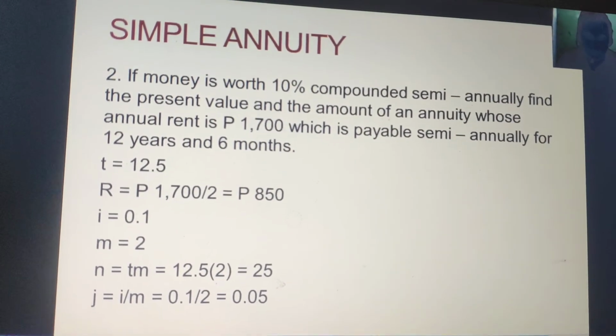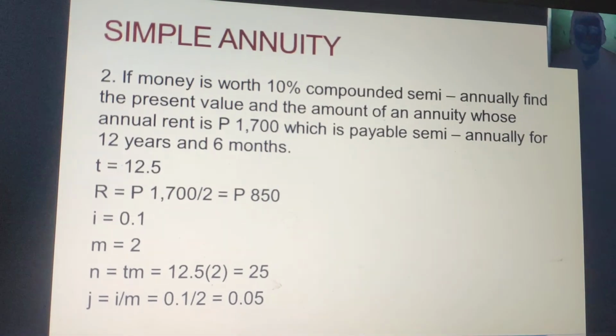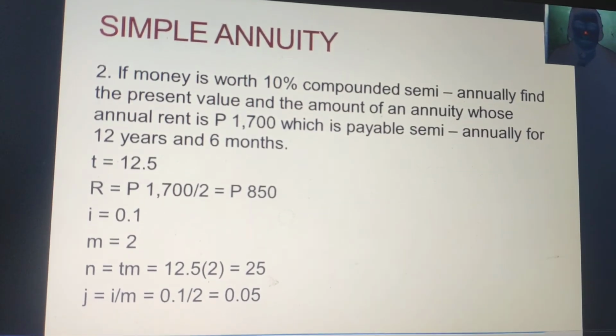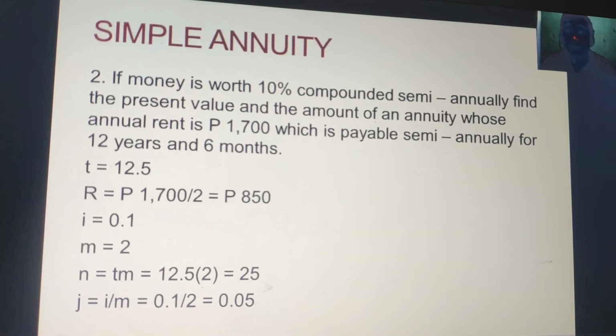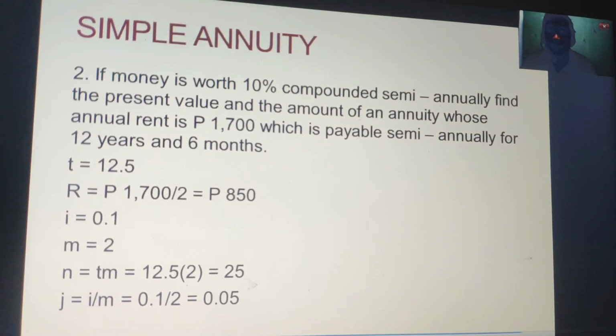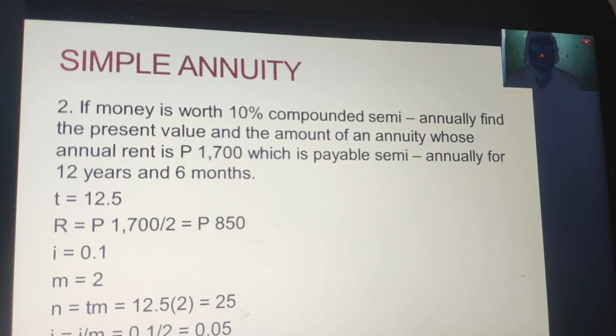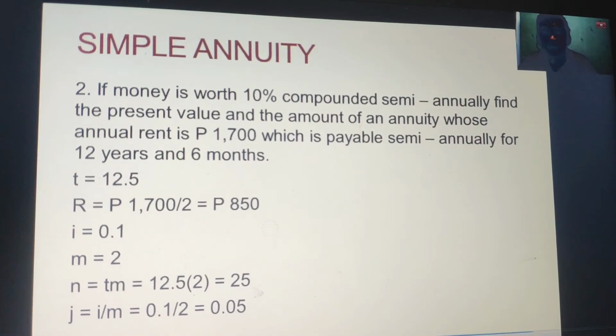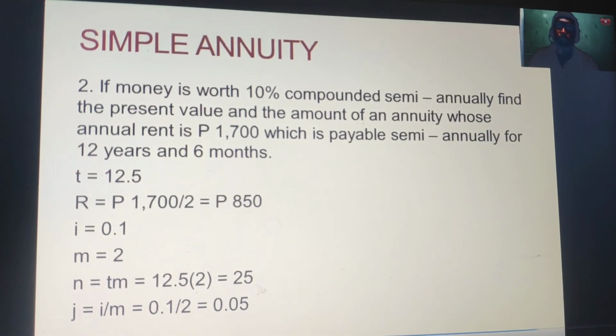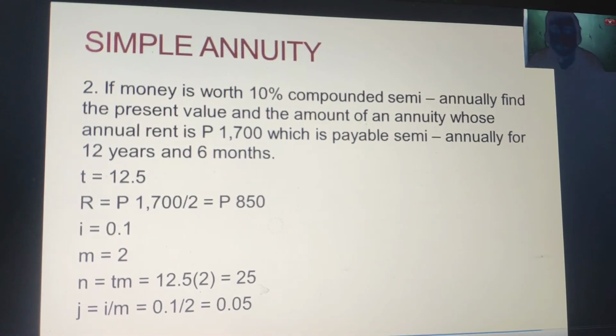So first things first, let's get the details of the problem. First, we have the time at 12.5 since it is 12 years and 6 months. Do you follow? Then R, which is 1,700 pesos divided by 2, which is 850 pesos.